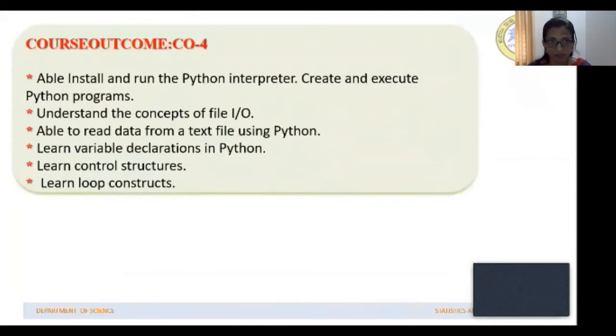At the end of this chapter, you should be able to run and install the Python interpreter, create and execute Python programs, understand the concepts of file input and output, read data from a text file using Python, learn variable declarations in Python, learn control structures of Python, and also learn the loop structures of Python.